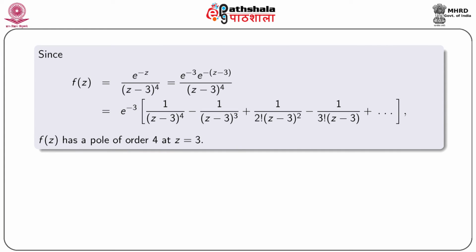Since f(z) can be written as e^(-3) e^(-(z - 3))/(z - 3)^4, that is equal to e^(-3) times [1/(z - 3)^4 - 1/(z - 3)^3 + 1/(2!(z - 3)^2) - 1/(3!(z - 3)) + etc.]. It is clear that f(z) has a pole of order 4 at z = 3, because this term 1 is the coefficient of the power 4.